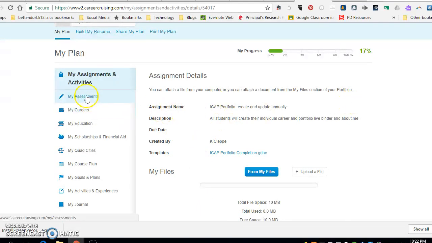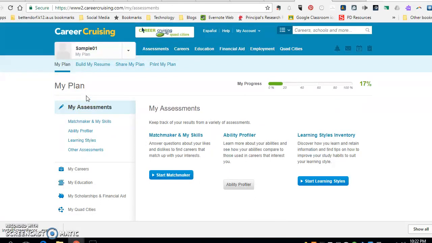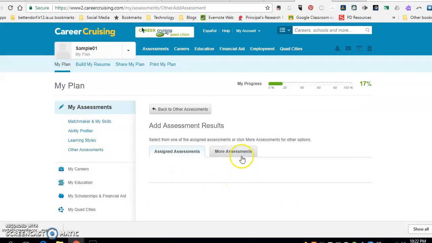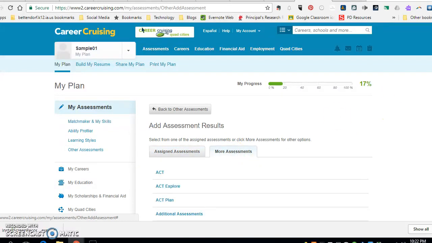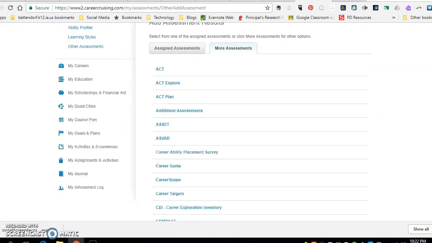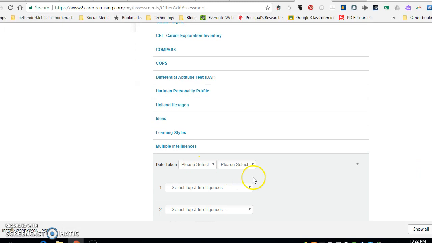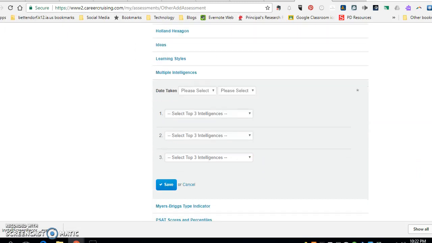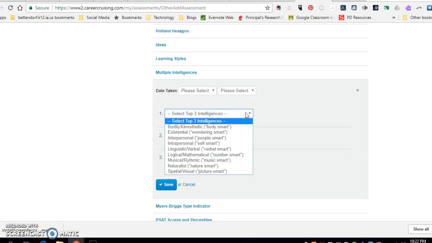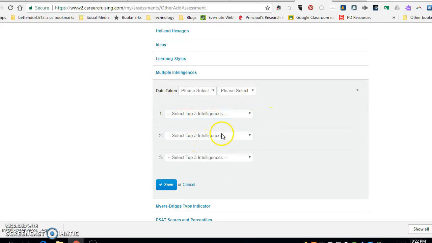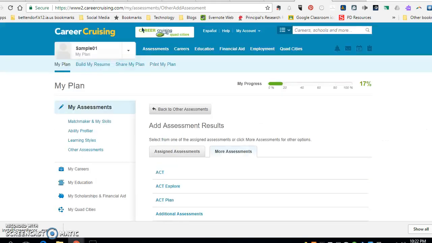The last step is their assessment results from their multiple intelligence. So if students would click on My Assessments, and then they go down to Other Assessments, they will click on the More Assessments tab, and if they scroll down, they will find the multiple intelligence. And it's going to ask them to put in the date taken. Just put September of 2017. And then they will choose their top 3 results from their multiple intelligence and click Save. Okay, so that completes the work for 9th graders.